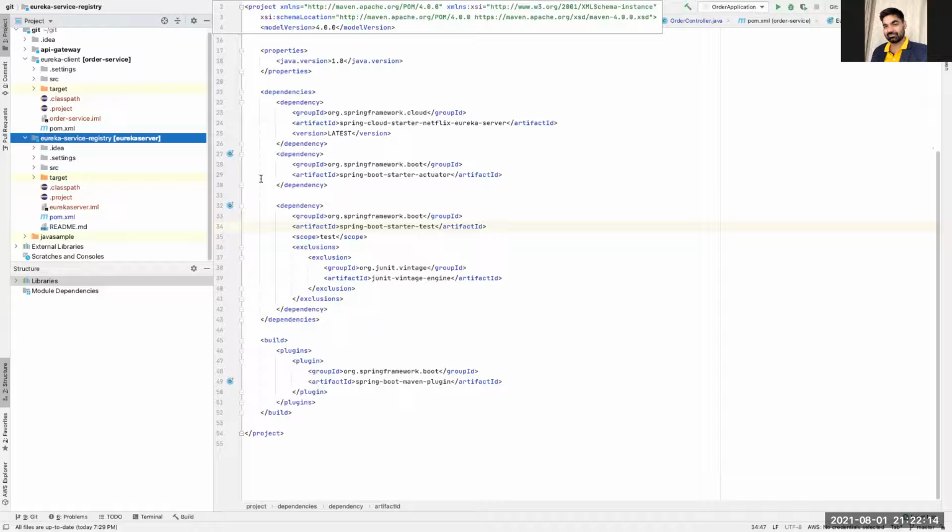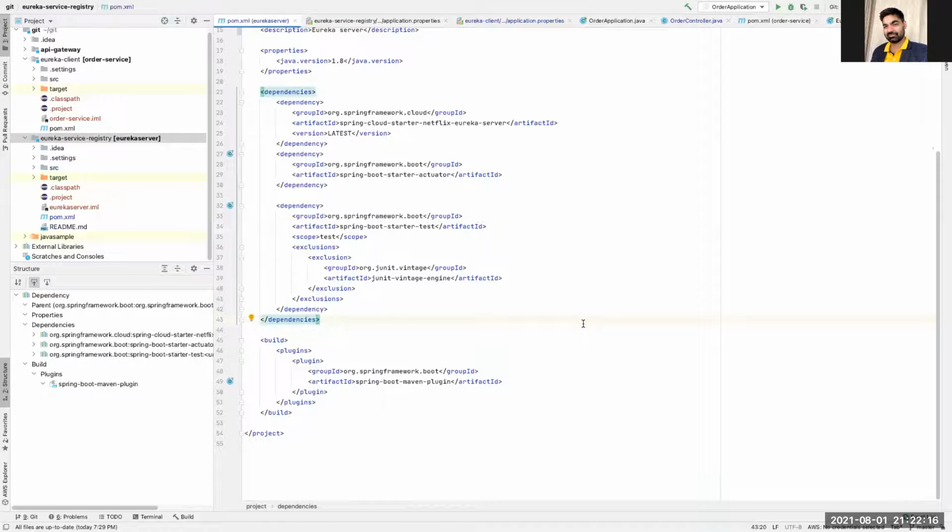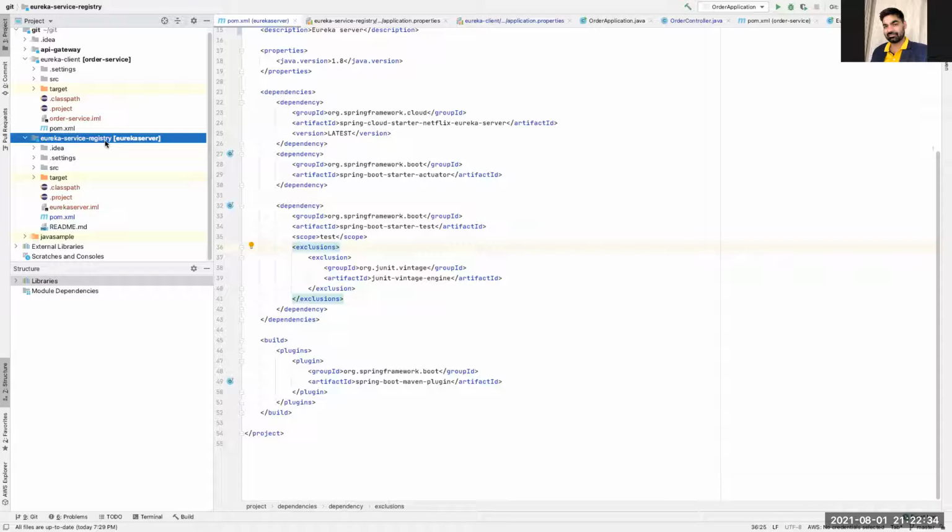As of now I will show you client side discovery and service registry, and then I will show you server side discovery, and then we'll see what kind of application, and then choose wisely. But yeah. Okay, so first we will build the Eureka service registry.